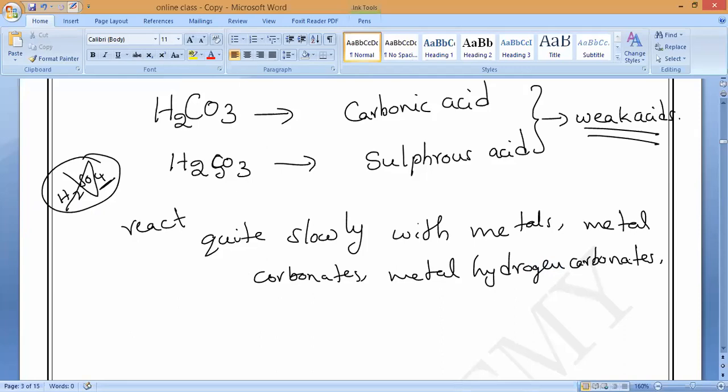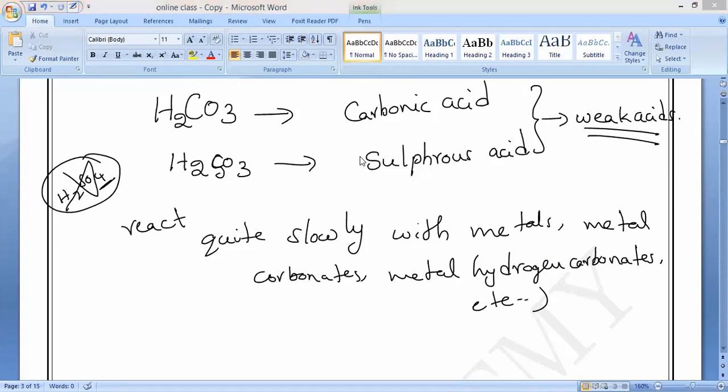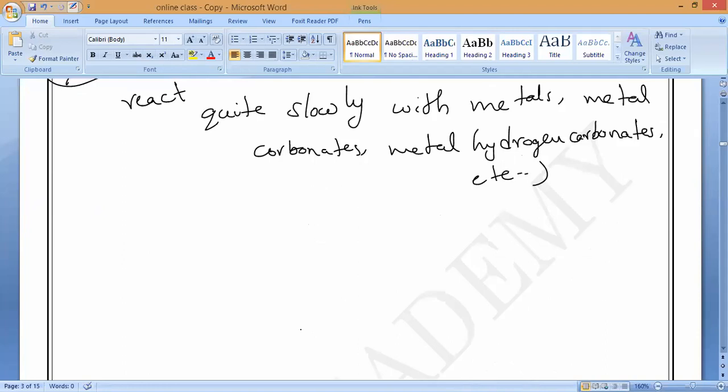Metal hydrogen carbonates and so on, whatever it is, they react less. Do you understand, Ira? Now if you observe these weak acids and try to conduct electricity, the electrical conductivity is also low compared to them. Is it low or high? Low. So they have very low electrical conductivity.